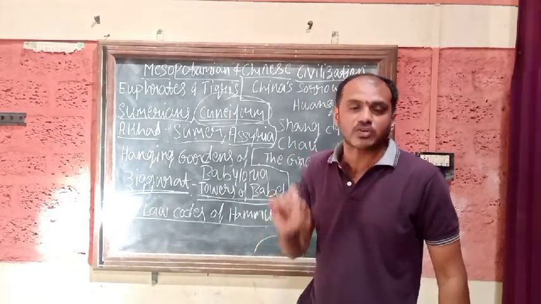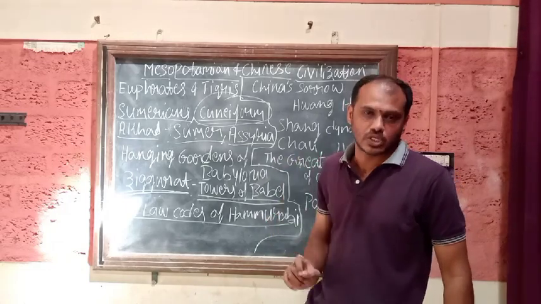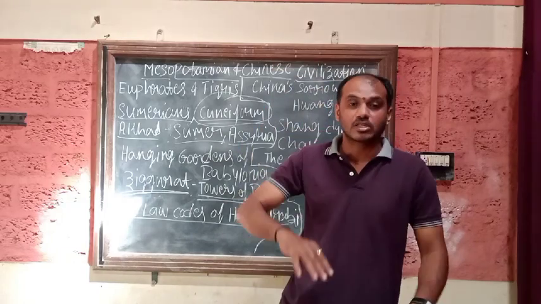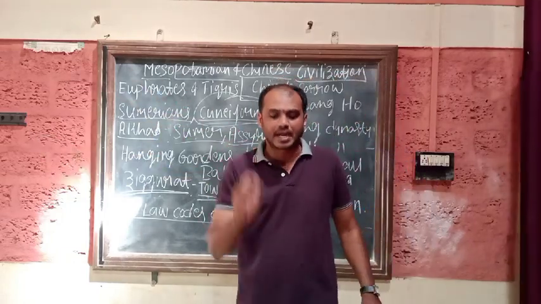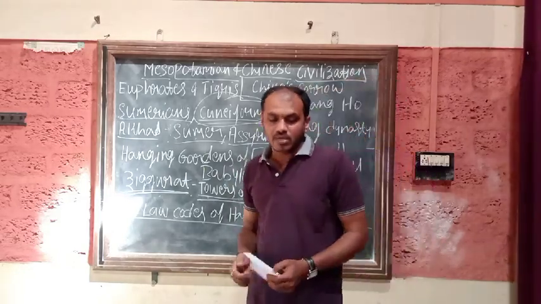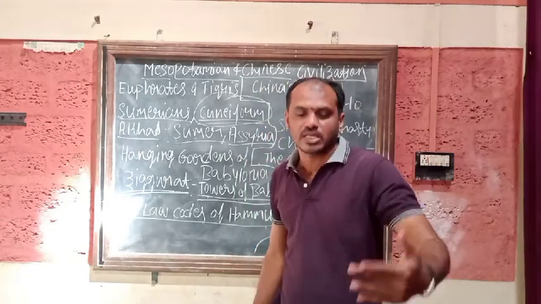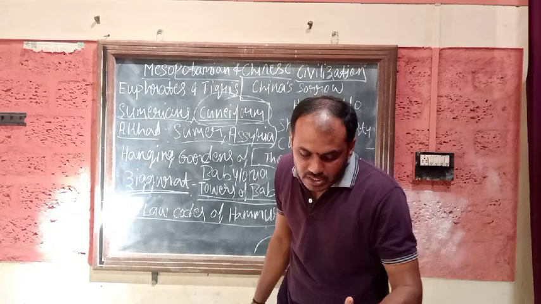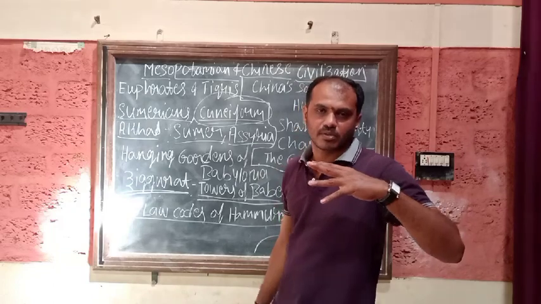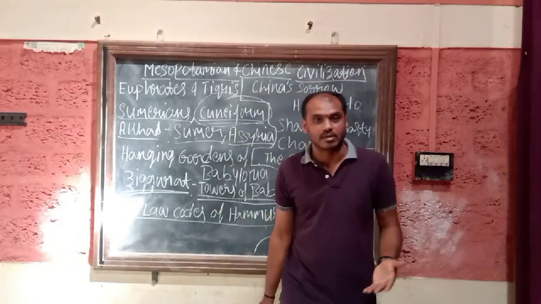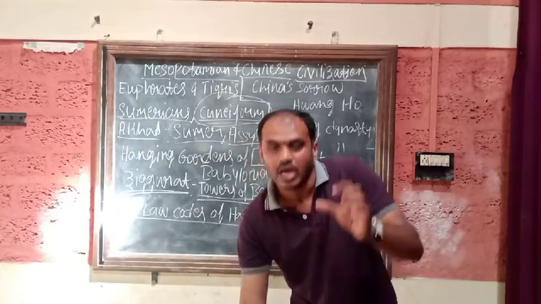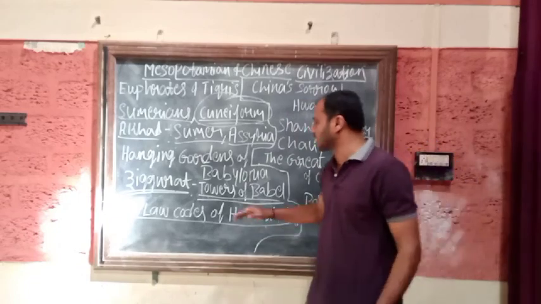The Sumerians had entered Mesopotamia in 4000 BC. Later they were overthrown and defeated by the Akkadians, one of the tribes of the Arabian desert, known as the Semites. After 1000 years, the Akkadians were defeated by the Amorites, another Semitic tribe. The most famous king of the Amorites was Hammurabi.